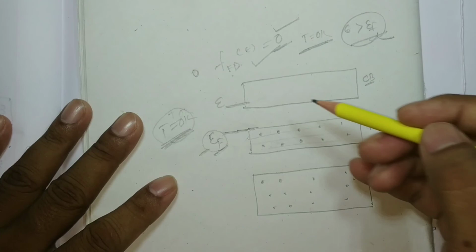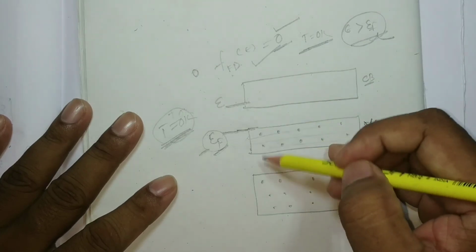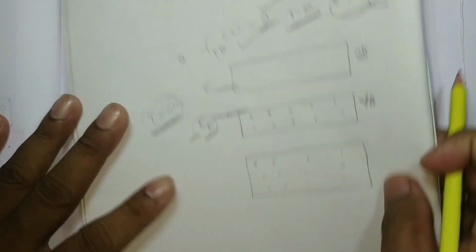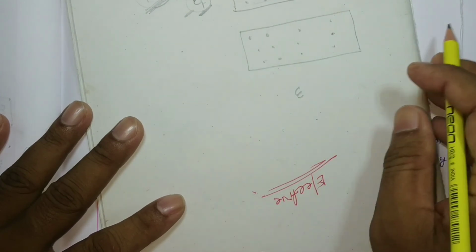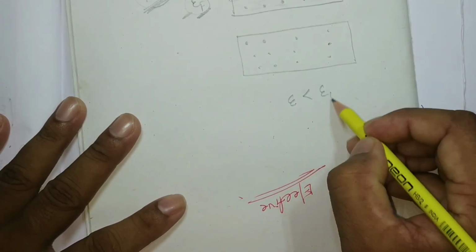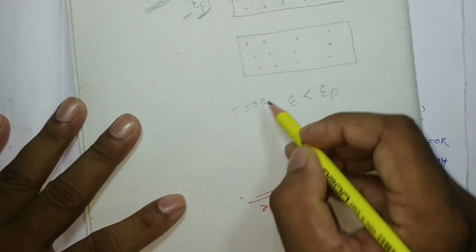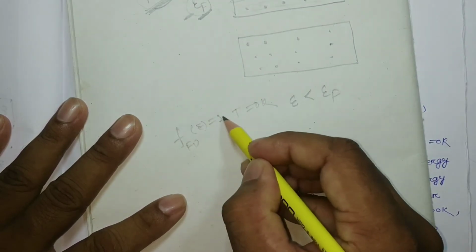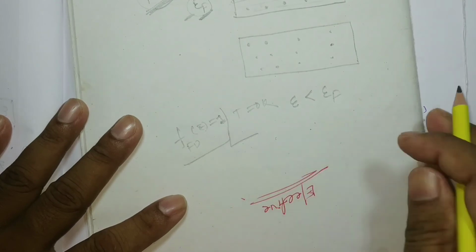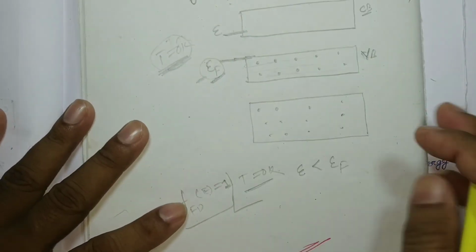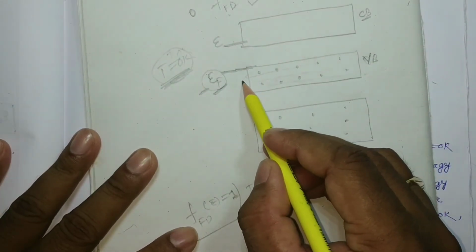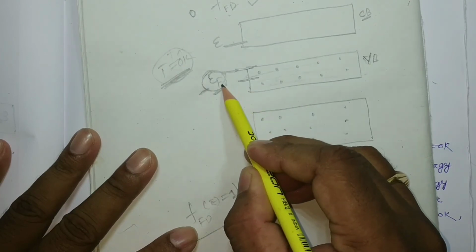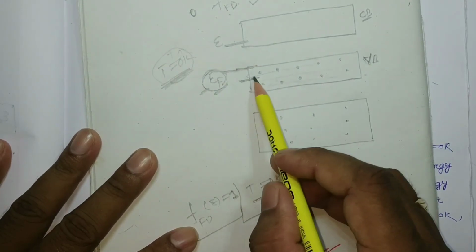Okay, so if we consider any energy level less than epsilon f at T equal to 0 Kelvin, we find the Fermi-Dirac distribution function equal to 1. What is the meaning of that? At 0 Kelvin, any level we consider below this epsilon f is filled.